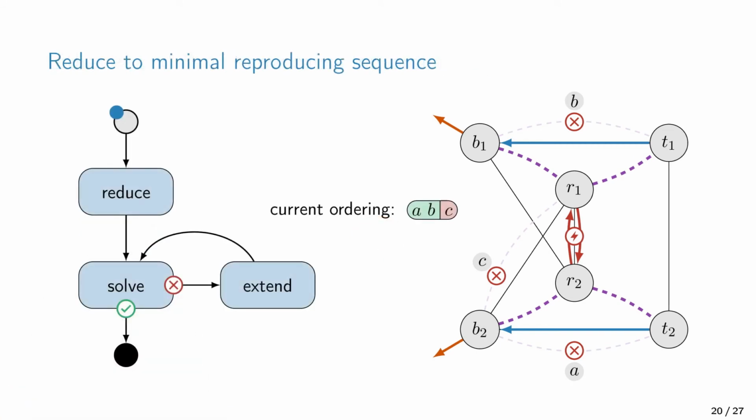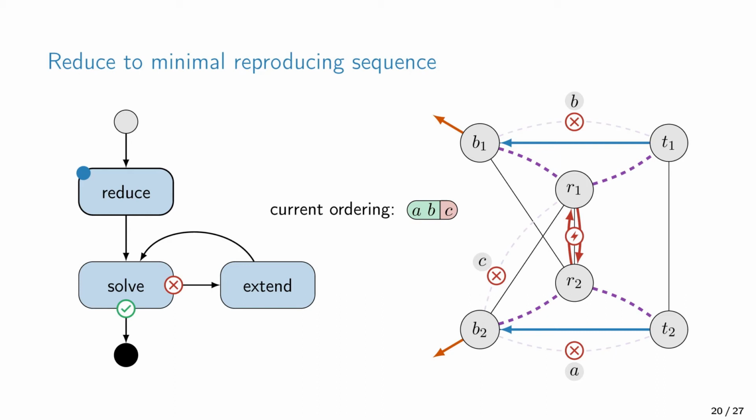So we start with the ordering that actually caused the problem. In this case, it is ordering A, B, C. We still have the forwarding loop between R1 and R2. In the first step, Snowcap removes all commands that don't participate in the problem. This is done by removing each command one by one. If the problem is solved or has changed, then we know that this command is part of the dependency. But if nothing has changed, we simply ignore it.